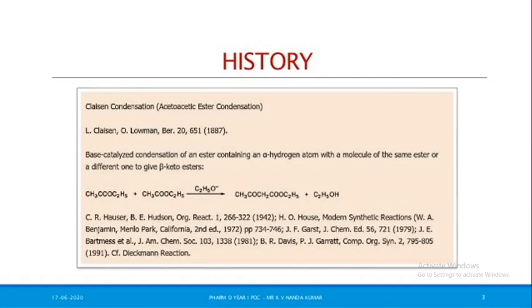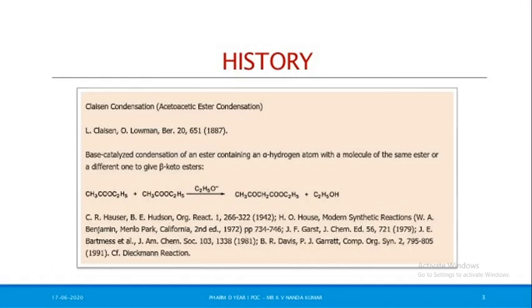Base catalyzed condensation of an ester containing an alpha hydrogen atom with a molecule of the same ester or a different ester, to give beta keto ester. It is the most important. You can choose same ester or different ester, no problem. But in the product, beta keto ester, keep this in your mind.